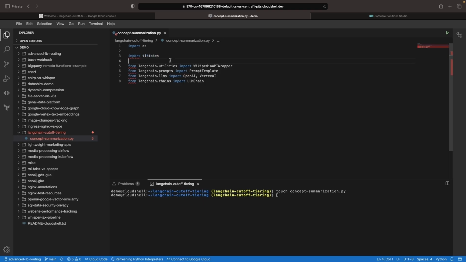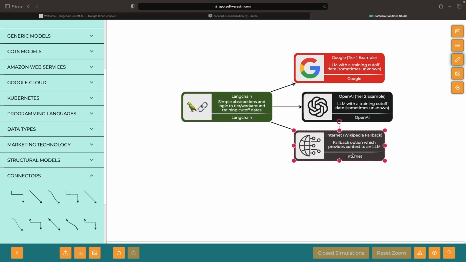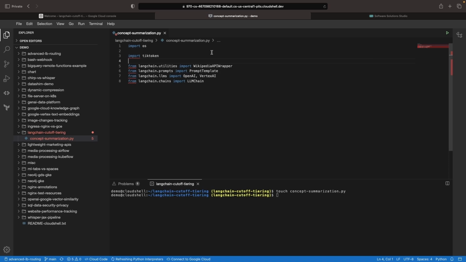We're going to use tiktoken for counting tokens, since in that fallback option of using something like Wikipedia to provide the AI with context, we want to make sure that the context is within reasonable context windows. Then we're going to use the LangChain wrapper around Wikipedia to get that text information. Of course, you could get this from another library or source, and we're just going to use some basic LLM chains using LangChain. Deliberately, we're going to avoid using more advanced functionality in this LangChain library, just to keep this script as approachable as possible, even for folks that aren't as familiar with the LangChain project.